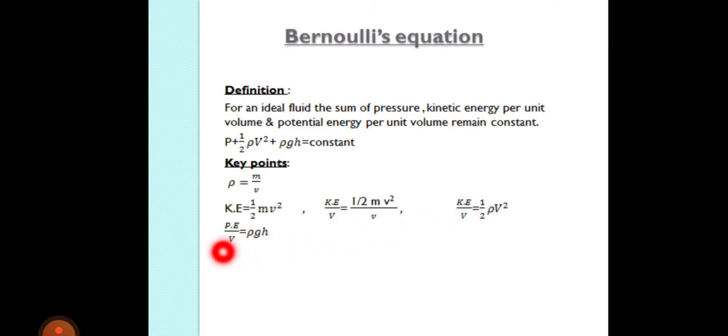Similarly, when we divide the potential energy by volume, it becomes rho g h. So here we write pressure plus kinetic energy per unit volume plus potential energy per unit volume, which is constant, which is Bernoulli's equation and its condition.